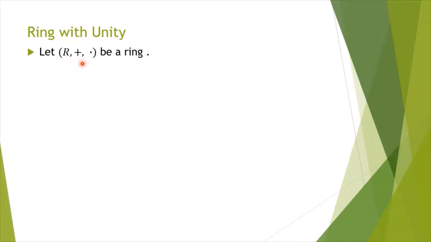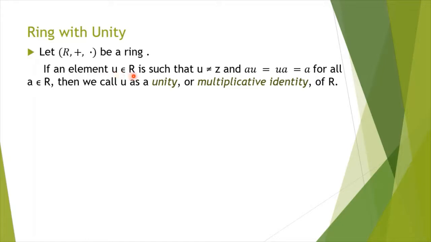If an element u belonging to R is such that u is not equal to the 0 element z, and au is equal to ua is equal to a for all a belonging to R, then we call u a unity or multiplicative identity of R. That is, the additive identity is z, and you take some other element which is not an additive identity, and when that element is operated to the left or to the right of any element, it results in that element, that is, it has no effect on any element under multiplication, then this particular element u is said to be unity or multiplicative identity.